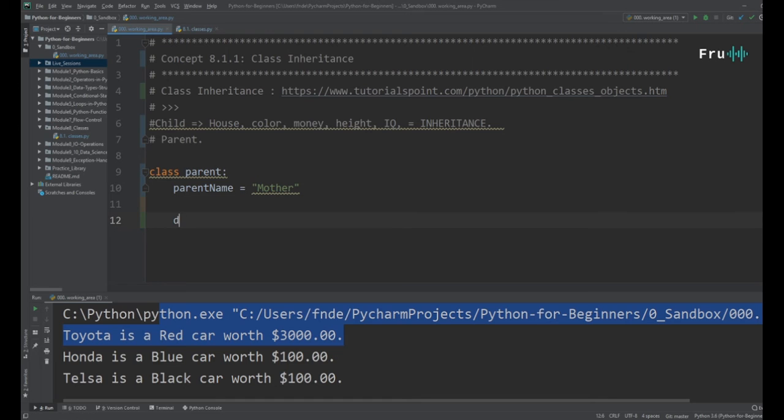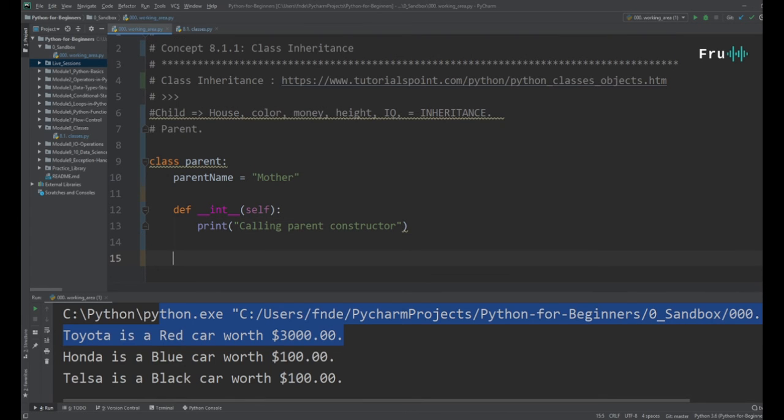And I'm going to define a couple of functions in here. Just bear with me, I'm going to try to get this all really quick. So this is a constructor. I haven't spoken much about this, but just make sure that we have this in the code. So we're going to initialize, that's a constructor for that class. And then we're going to have a couple of methods here. So def, we'll call it parent method.